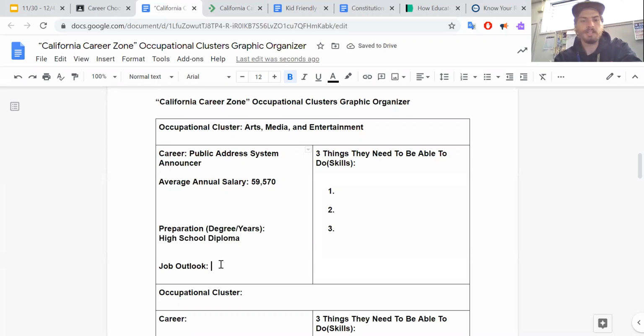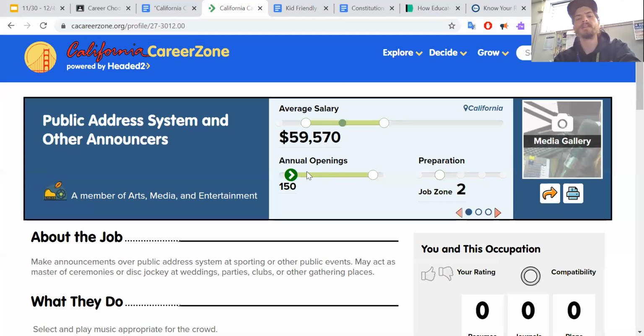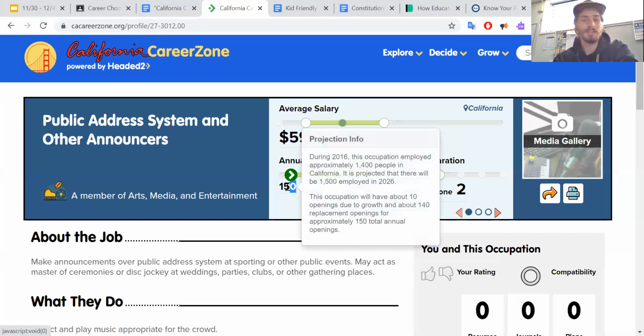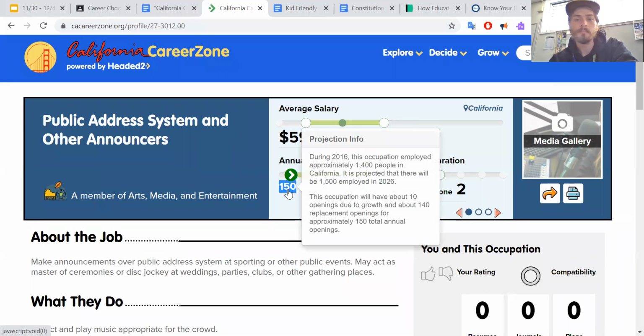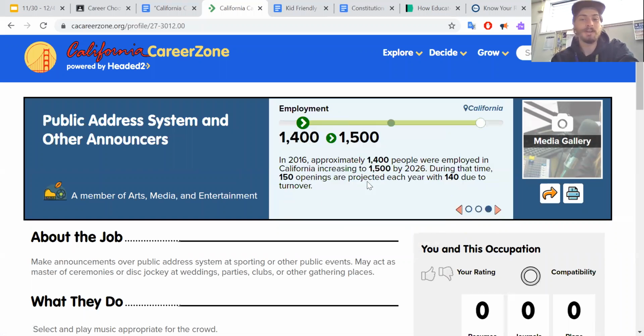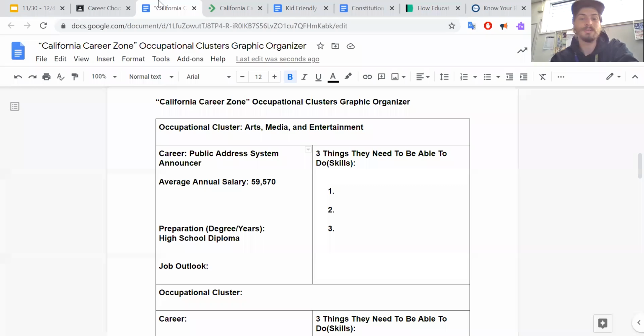Now the last thing here is Job Outlook. Job Outlook means how many openings are there per year. So this says only 150. That is not many people. So 150 openings is not that much, but we still have to put it in: 150 openings per year.